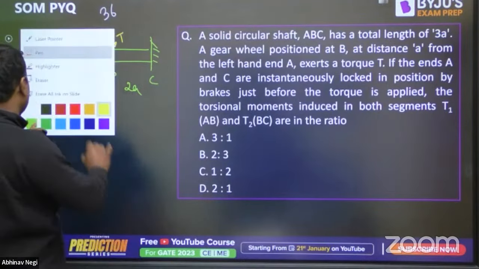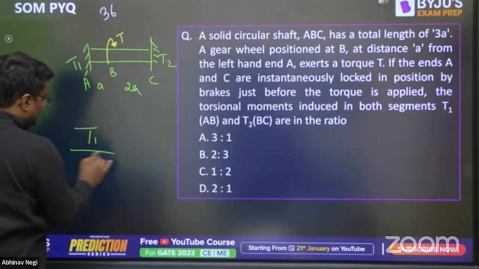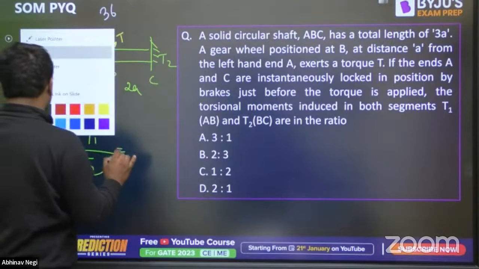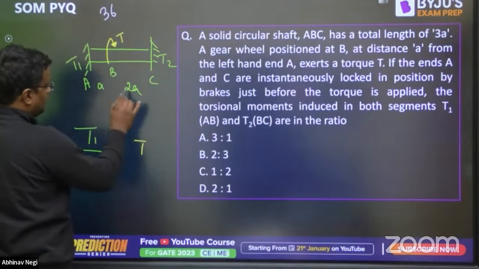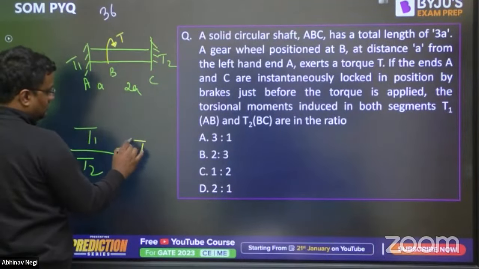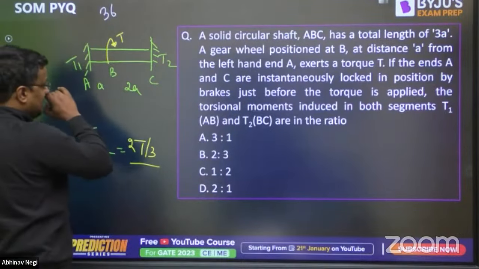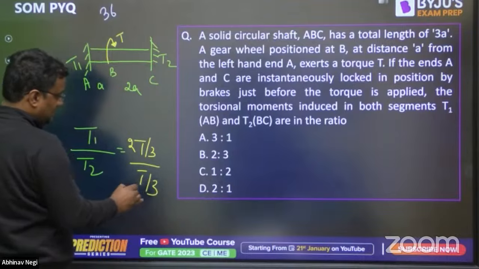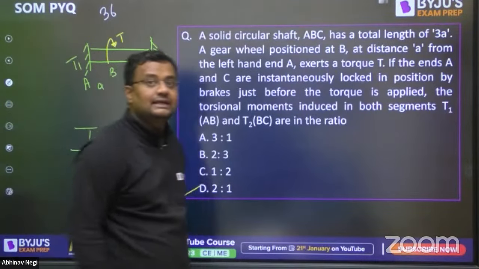Now they are asking what is the ratio of torques T1 and T2. Here is the torque T1 in this zone, and here is T2. So T1 by T2 they are asking. What is T1? T1 is T into 2A upon the total 3A, so 2T by 3. And what is T2? T into A by 3, so that is T by 3. So the ratio is 2:1. That is option number D.